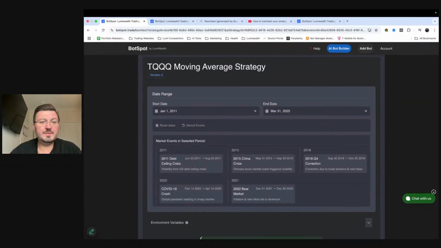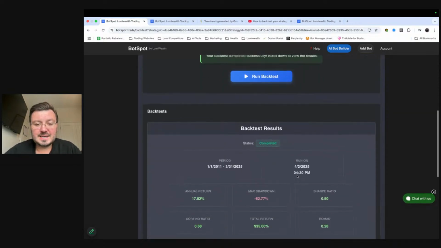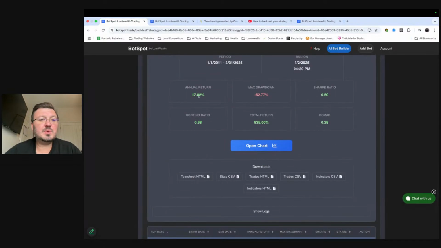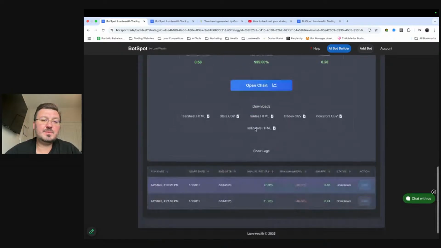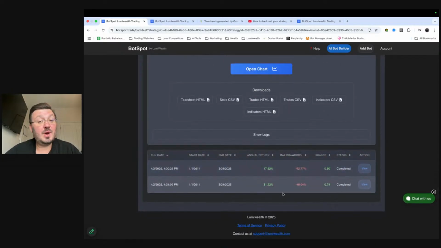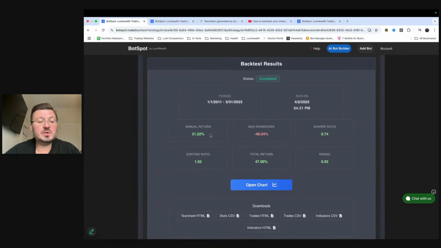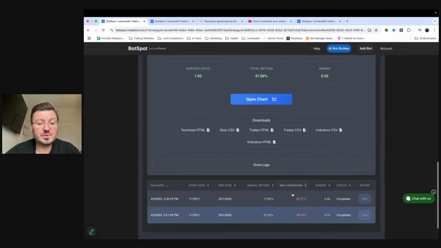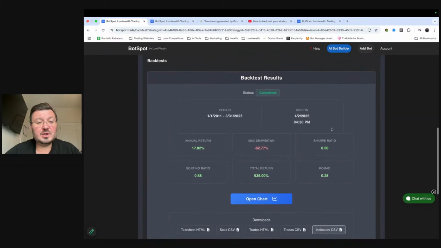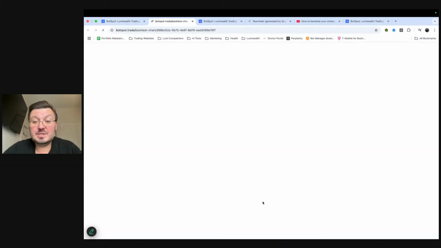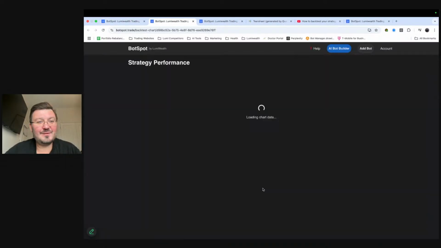There we go, finished, 2 minutes. That was actually pretty fast. Cool, so backtest completed. We can see here, this one has an annual return of 17% versus the other one. Wow, it's actually quite a big difference. The first one that we ran with a 200-day moving average had a 31% annual return, whereas with a 150-day moving average, it had a 17% annual return and a much higher drawdown. So looks like 200-day moving average it is.